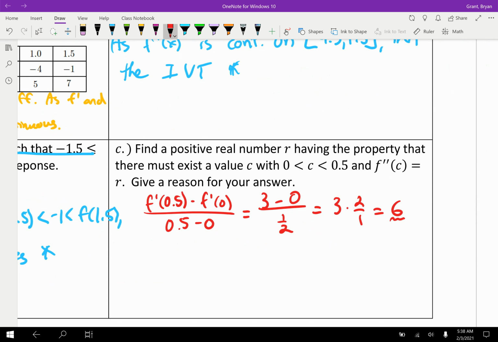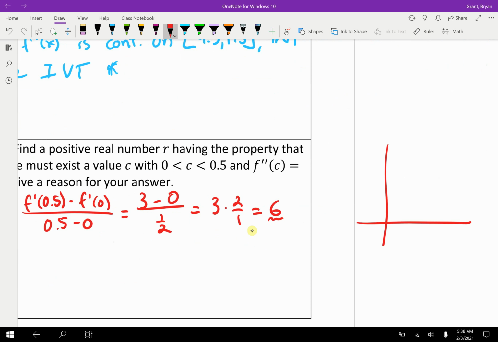So what did we find here? If we're looking at the graph of f prime, here's our graph of f prime, and we're looking between 0 and 0.5. So we're at (0, 0) and (0.5, 3) up here. Who knows what the graph does in between? Doesn't matter. But we just found the slope between those 2 points.